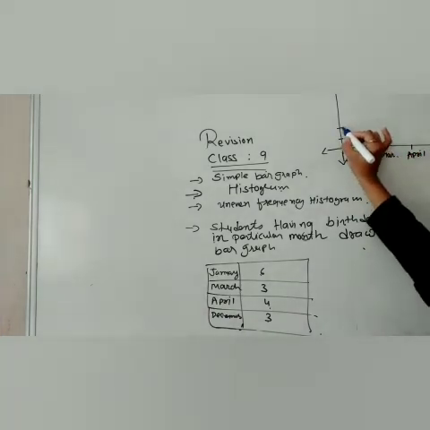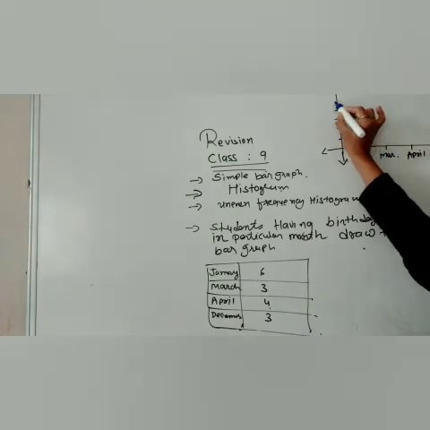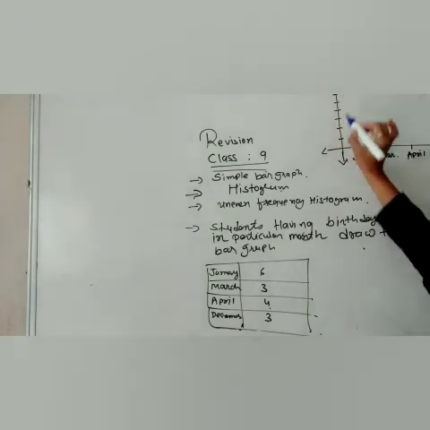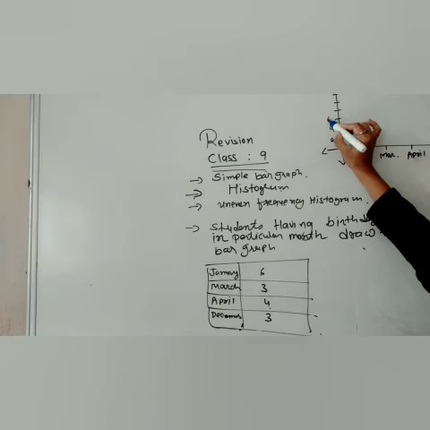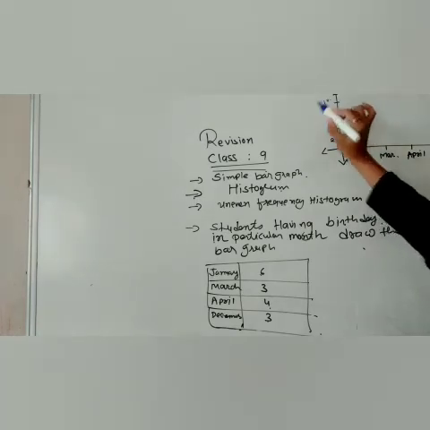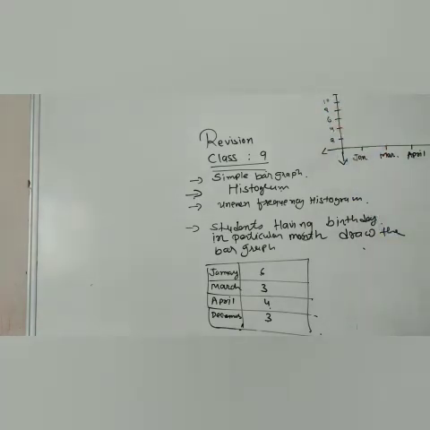Now here you will find all the lines. Here I will take a gap of 2, meaning 0 to 2. So the gap will be of 2. So I will write 4 over here, 6, 8 and 10. Then what we have to do? We have to draw the bar graph. But this is not a histogram.